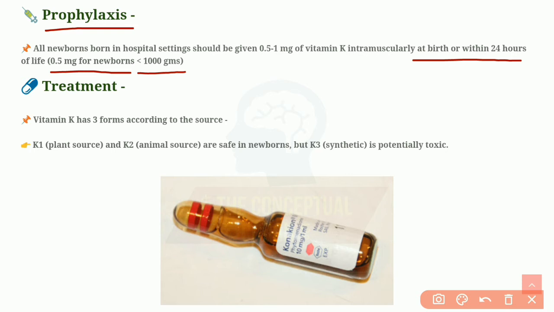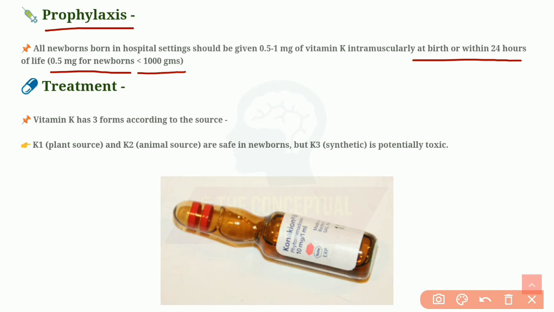The oral dose is 3 doses, 1 at birth and 2 doses given subsequently later. But the intramuscular dose, which is 0.5 or 1 milligram according to the birth weight, is a single dose. Intramuscular dose is preferred over the oral doses. Why? Because in oral dosing there are 3 doses, so the subsequent doses may be missed due to lack of compliance.